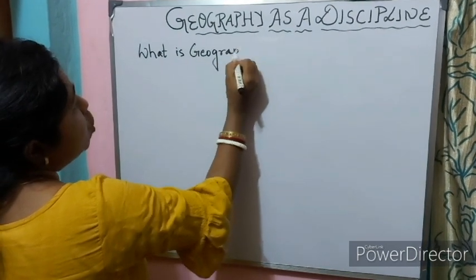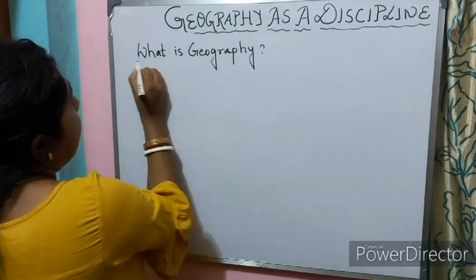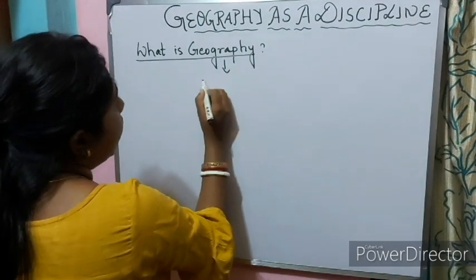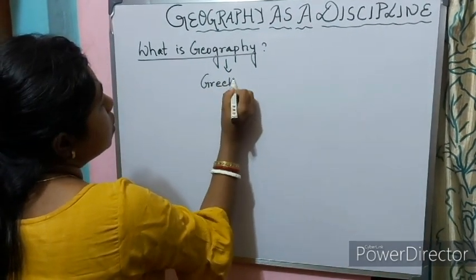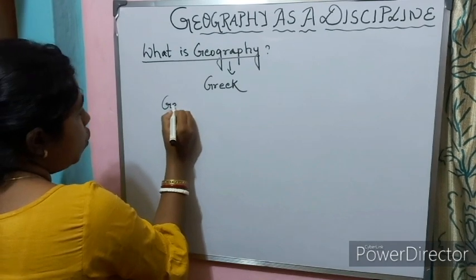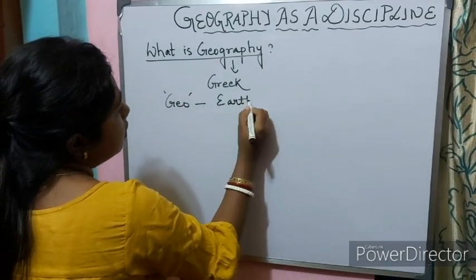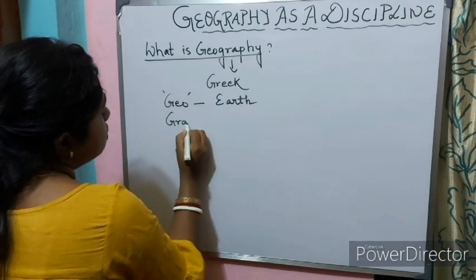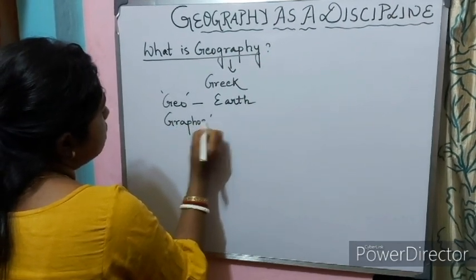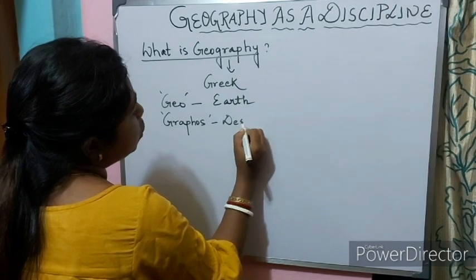The word geography came from a Greek word. Geo means earth, and graphos means description.